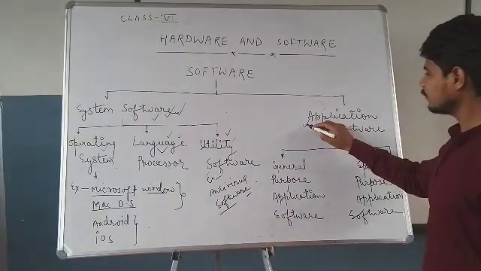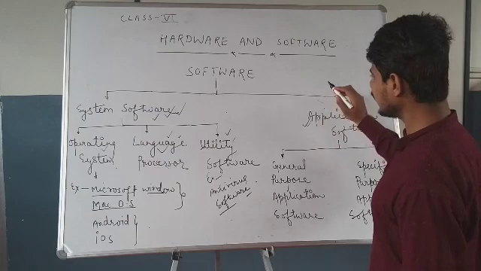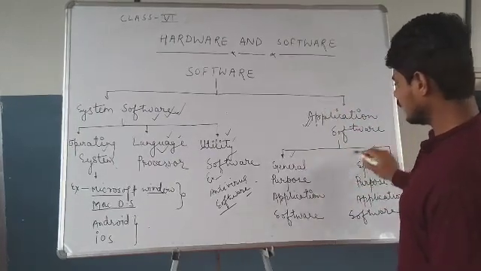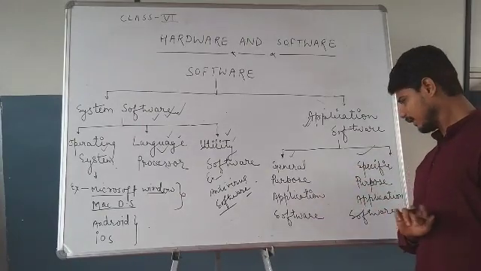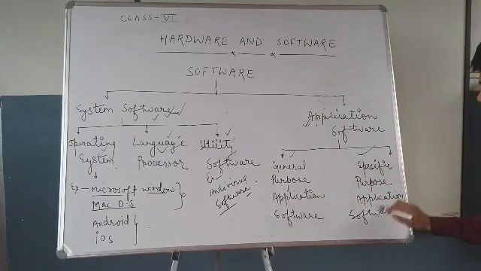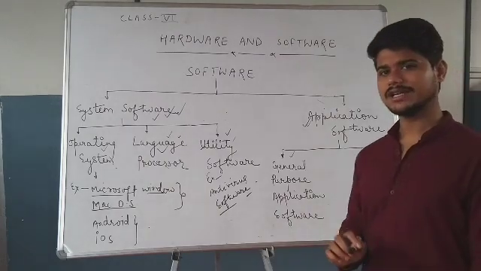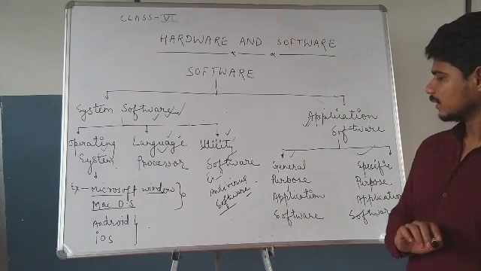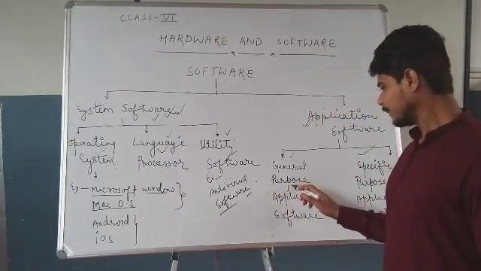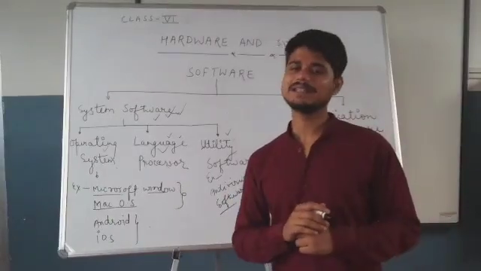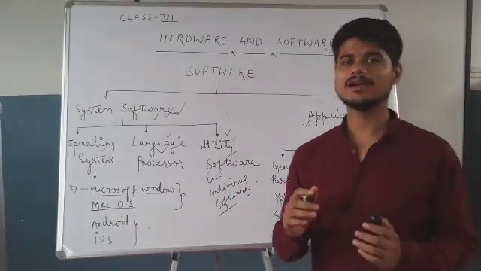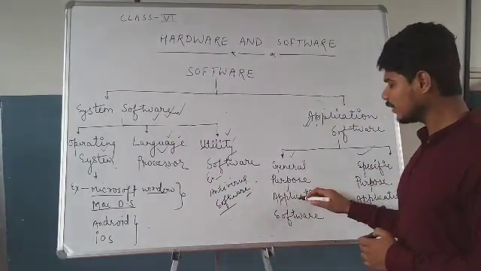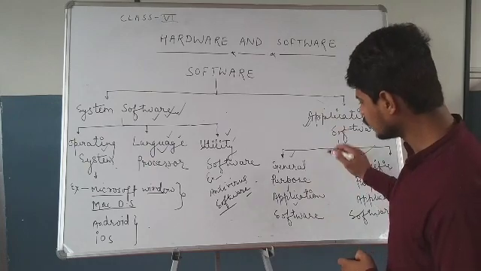So, application software can further be classified into two types, and these are general purpose application software and specific purpose application software. So, students, what is general purpose application software? General purpose application softwares are basically developed keeping in mind the general needs and requirements of a large number of users.